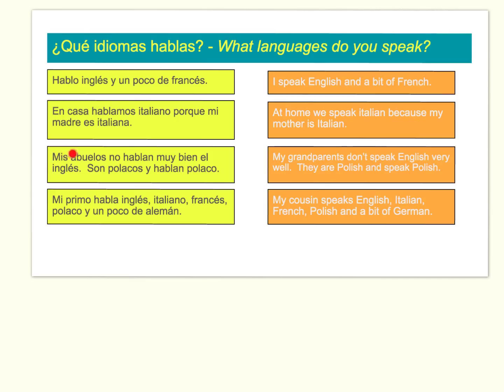Notice in this sentence here that when the verb hablar is not right next to the language, the word el has come in. El is only omitted when we have the verb hablar right next to the language. All languages in Spanish are masculine. El inglés, el italiano, el polaco.